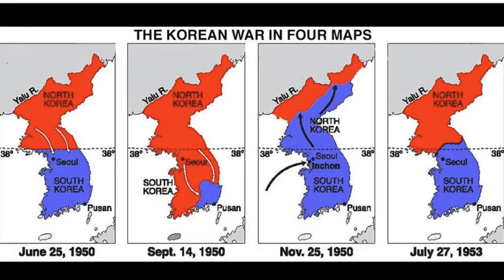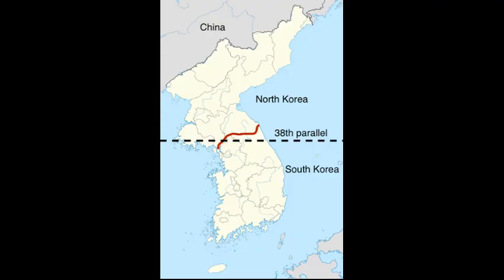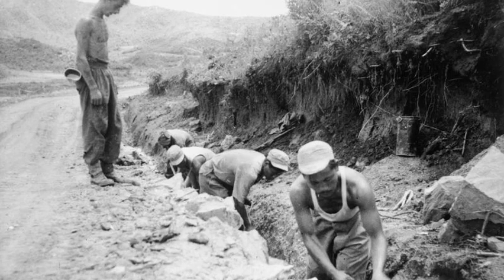To support this thesis, the Korean conflict was a war between North and South Korea that, according to History.com, began on June 25, 1950, when 75,000 soldiers from the North Korean army crossed the 30th parallel, which is a boundary between North and South Korea. Now let's talk about how our thesis is supported by the Korean conflict.